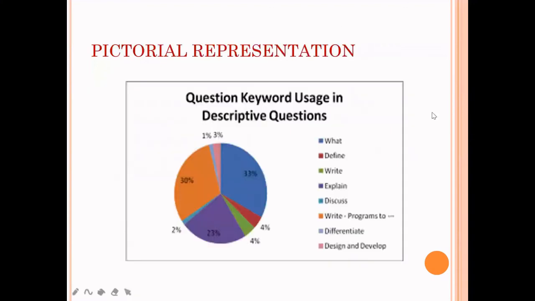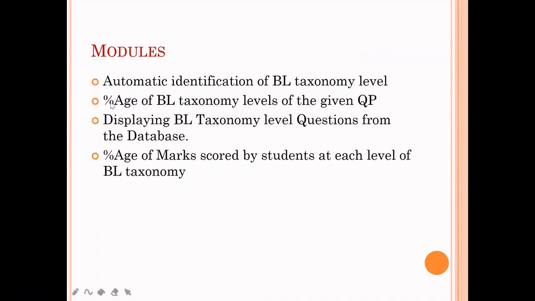I will explain with the diagram. In the question paper, 33% of the questions fall under the category of what. Like that, red color denotes define. In the question paper, 4% of the questions fall under the category of define. In this way, the second module will give a clear picture of the percentage of the questions.